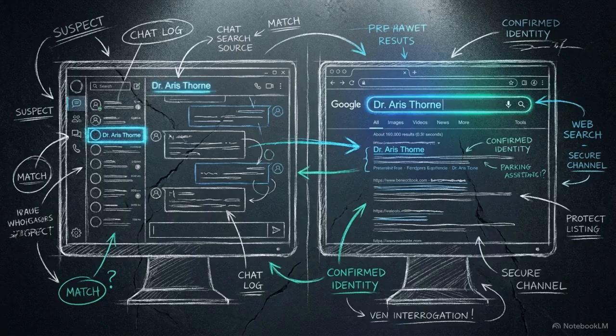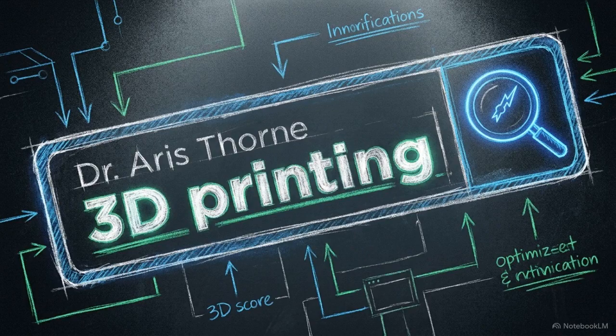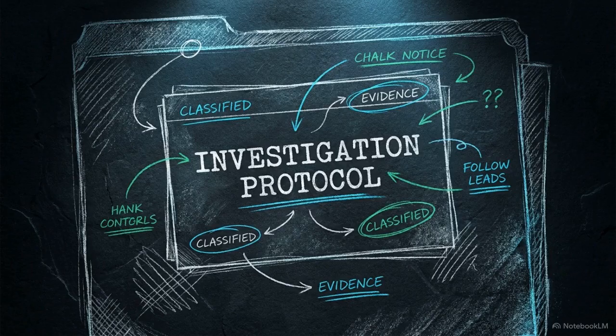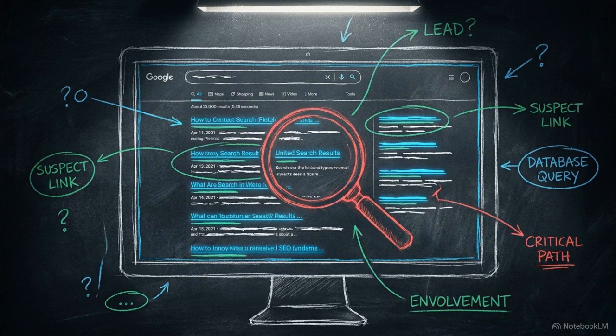Take the specific name you highlighted, move over to your right screen, and paste it into the blank search engine. Add the keyword 3D printing right next to it, and hit enter. This action is called a cross-reference. It is the act of checking the AI's generated claim against independent external sources. Look closely at the results page. You are scanning to see if this exact person appears anywhere in connection with 3D printing research.